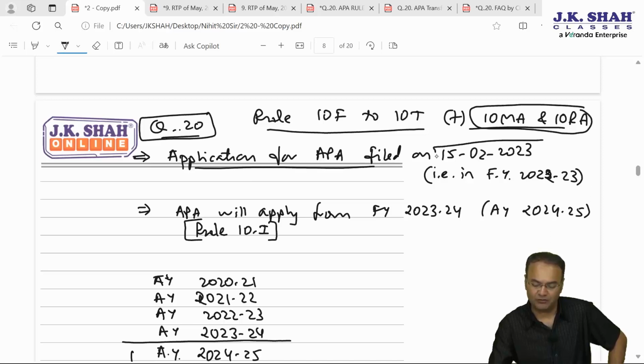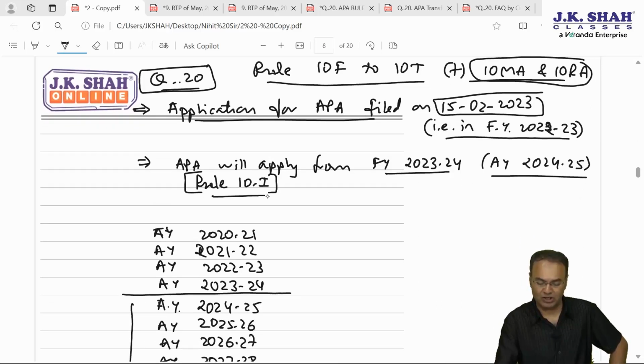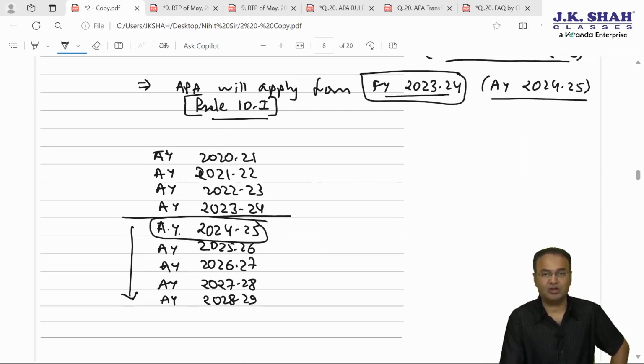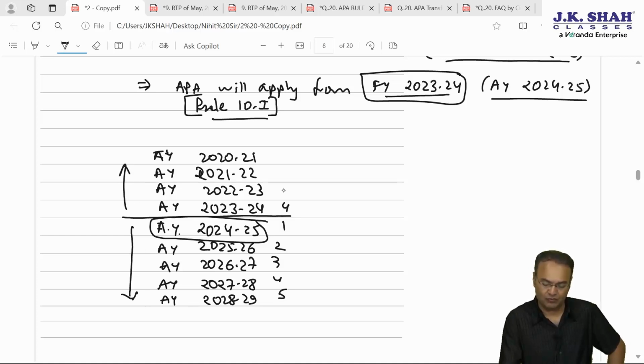The application for APA is filed on 15 February 23, which is financial year 22-23. So APA will apply from 23-24, AY 24-25, as per Rule 10I. In financial year 23-24 it will become applicable, and AY 24-25 will be the first year. If APA is for 5 years, then 1, 2, 3, 4, 5, these 5 assessment years APA will be applicable. Rollback will be for the immediately preceding 4 previous years: 4, 3, 2, 1. Rollback will be from financial year 2021.